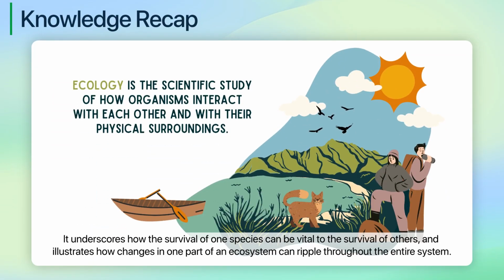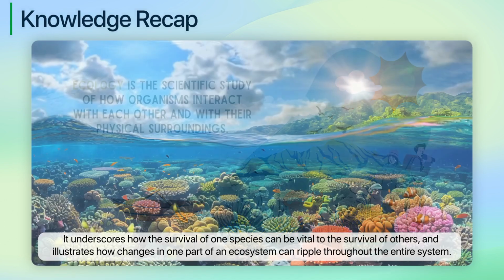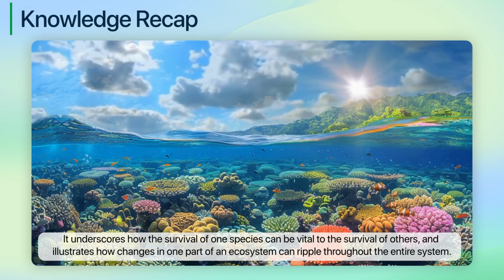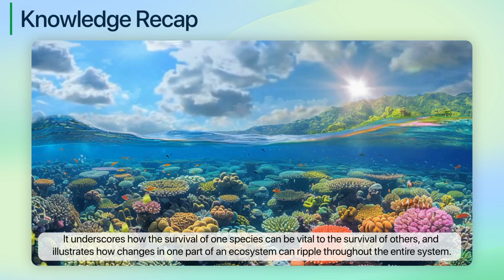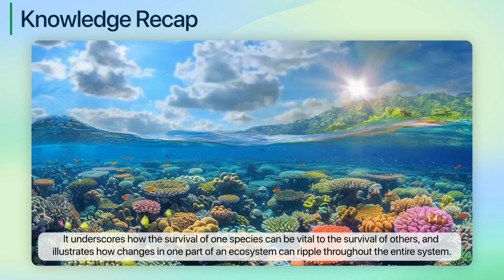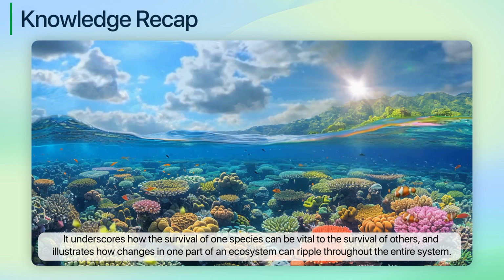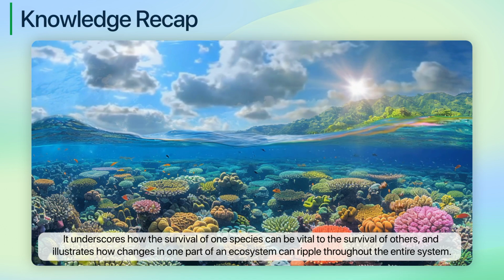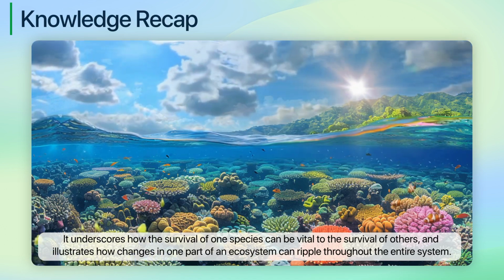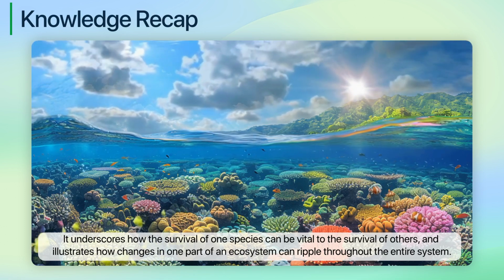So far, you have learned about what ecology is and the concept of competition within ecosystems. This foundational knowledge helps us understand how organisms interact with one another and with their environments, setting the stage for discussing the idea of interdependence. Understanding the importance of interdependence in a community advances our biological understanding by highlighting the delicate balance that sustains ecosystems. It underscores how the survival of one species can be vital to the survival of others, and illustrates how changes in one part of an ecosystem can ripple throughout the entire system. Let's get started.